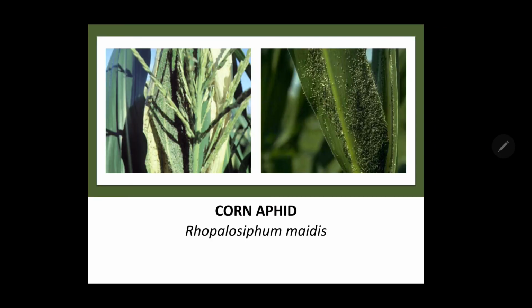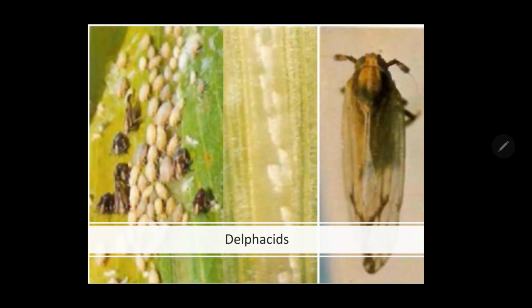Here we can see the population of this pest on the maize crop. Another minor pest is delphacids, which is similar to aphids. This belongs to another hemipteran family. Its scientific name is Peregrinus maidis.